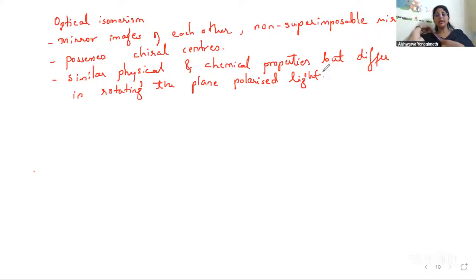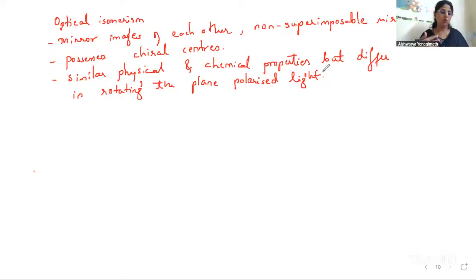I think there is no need for me to explain what plane polarized light is, because you have already studied it in the previous sessions in PU1. When you pass light through a nicol prism, the light which is vibrating in all the directions, it is monochromatic light, will be vibrating in only one particular direction. If you pass it through solutions, either it will rotate to the right side or it will rotate to the left side.